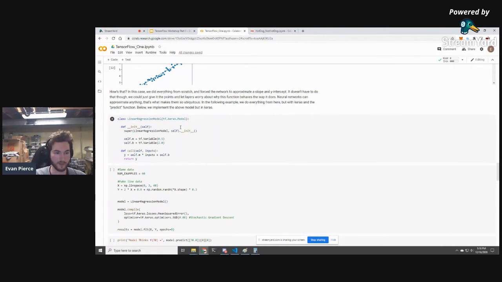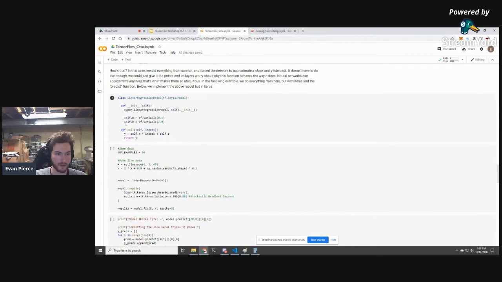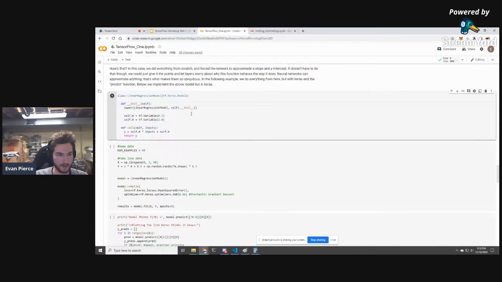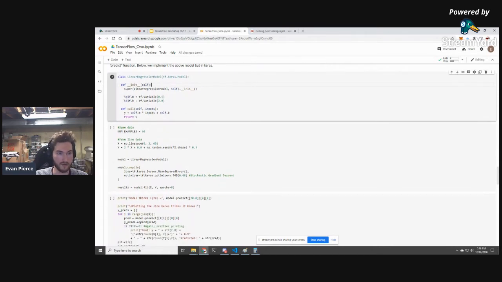What we're going to do is write the same thing, but using Keras. And we're going to see how few lines of code you actually need to do the same thing. So we're starting out by creating a subclass of Keras model. The reason we're doing this is because Keras.model comes with a lot of base functionality. And then we're just changing the little bits that we want to change to make it unique to our model.